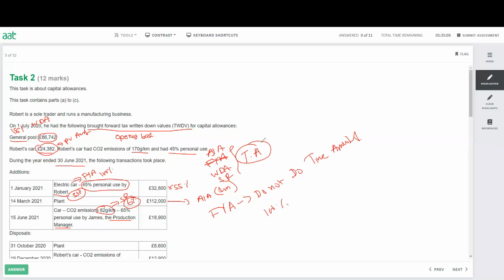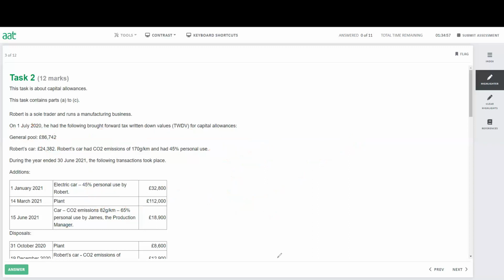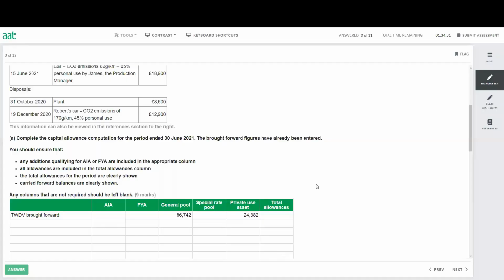All right, so this is our story. Let's read a little bit of the information we have at the bottom. The next section is for the disposal, which means we have sold some assets. The first thing we have sold is a plant, and we sold it for 8,600. That's from the general pool. And the next one we have sold is the car with the private use. So this car we sold for 12,900.